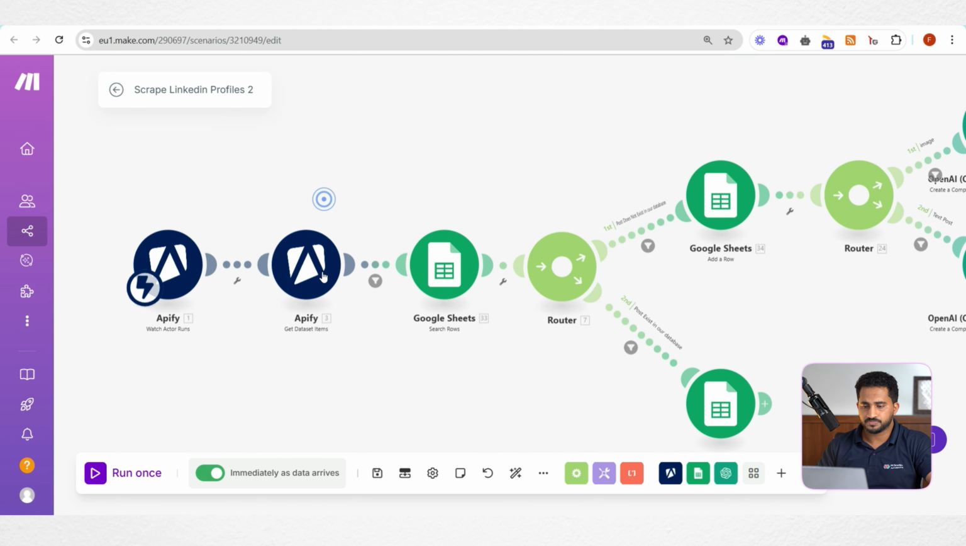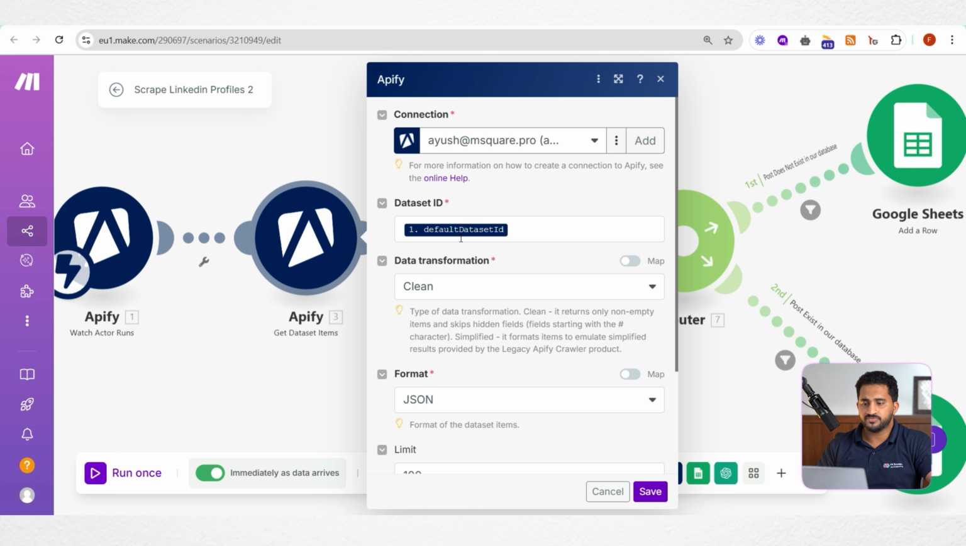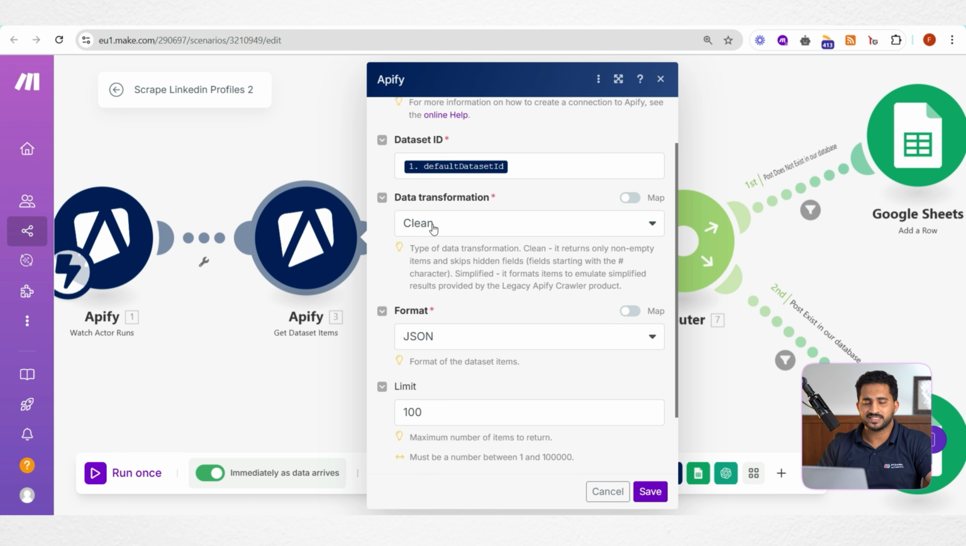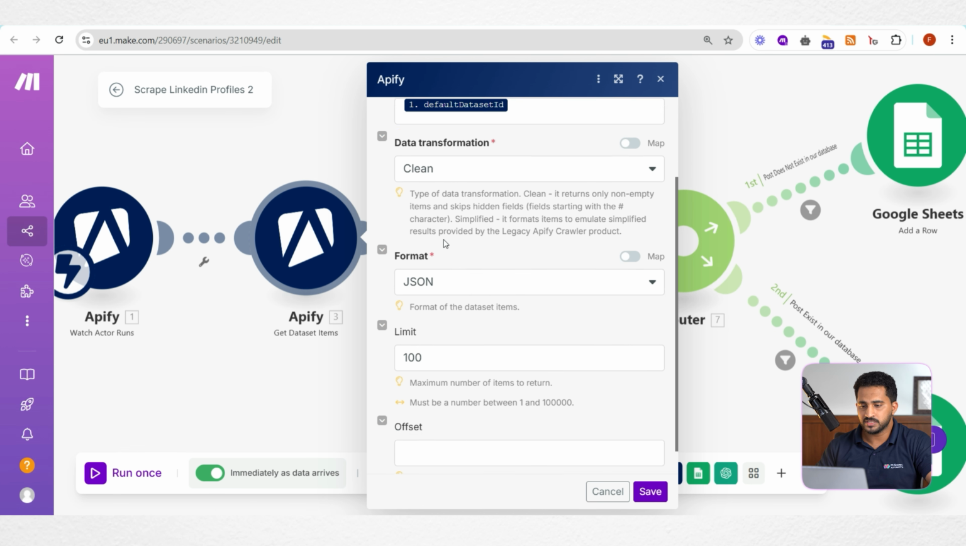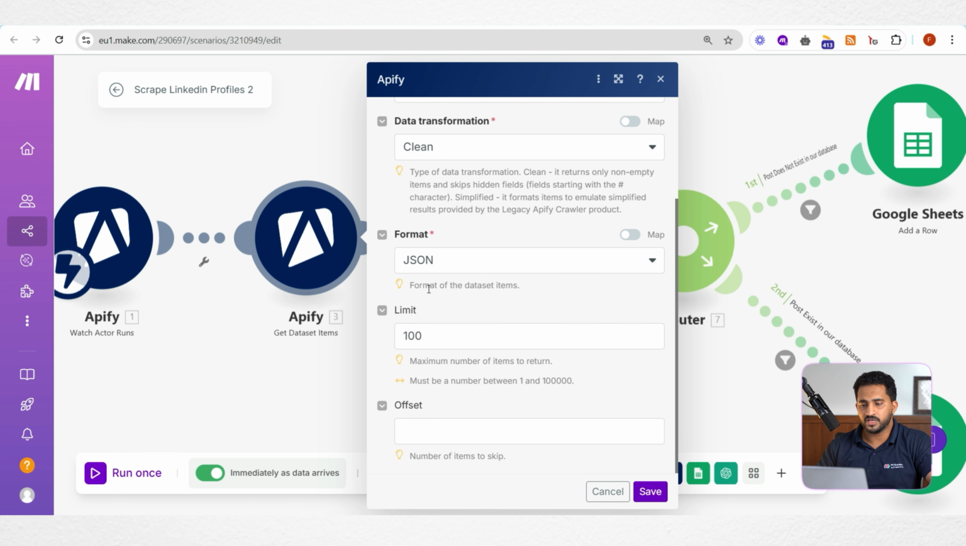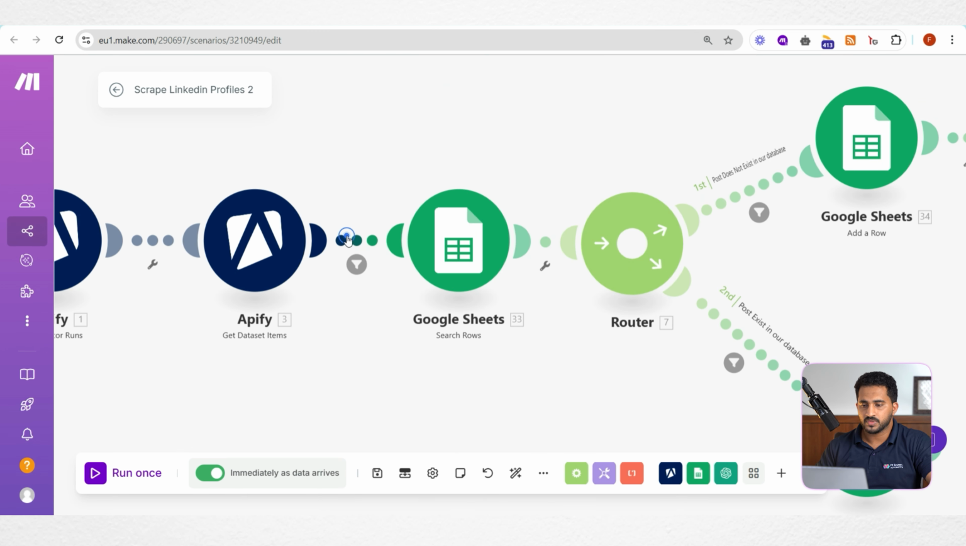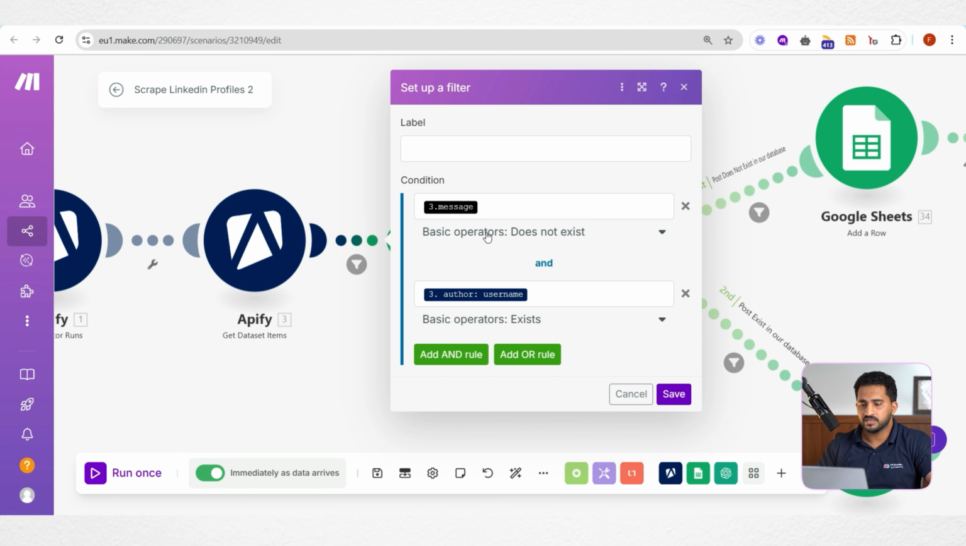So the dataset ID, we are mapping the default dataset ID to this dataset ID column, and we are choosing it as a clean. The data transformation, you can see here, it returns only non-empty items and skip hidden files. That's what clean means. And the output format, we are choosing as JSON, and we are setting the limit as 100. Now we are applying some filters here.